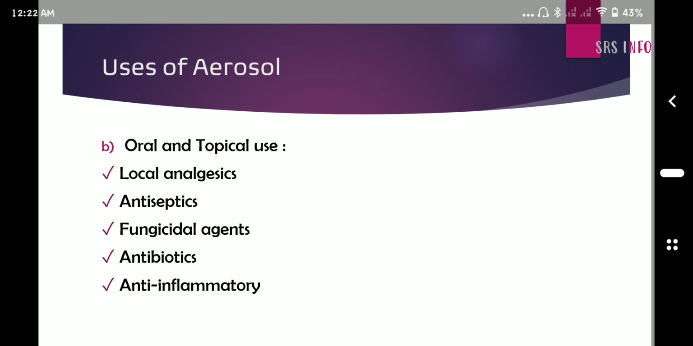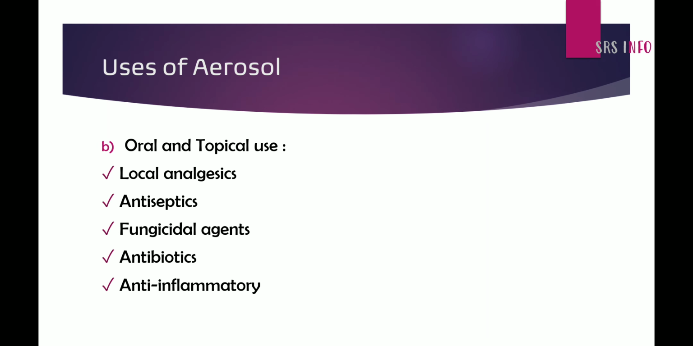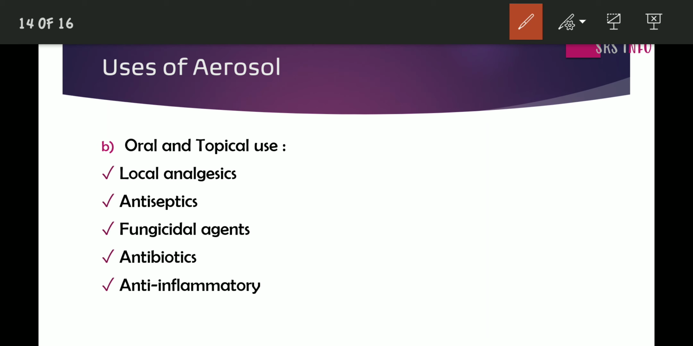And the next use is as oral and topical. Oral and topical use is also preferred when we use aerosol. What happens in that case? It is used orally and topically, and its uses are local analgesic, antiseptic, fungicidal agents, antibiotics, anti-inflammatory, etc. In the local analgesic spray, different types of spray are available in the aerosol method.